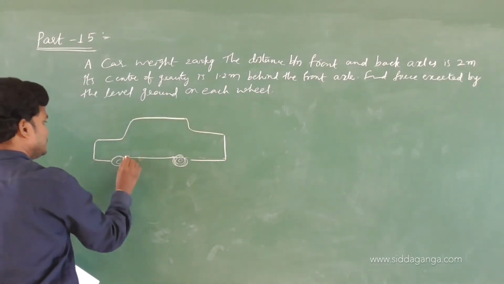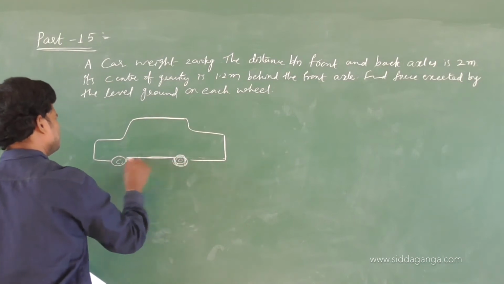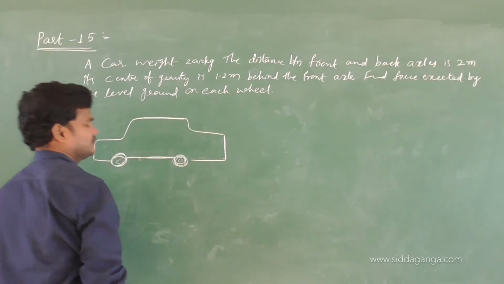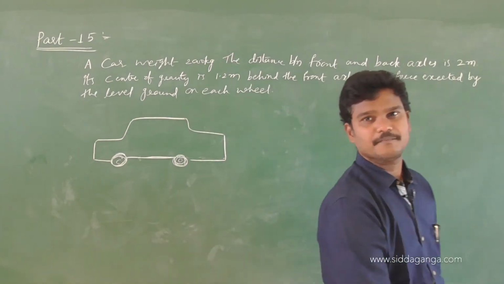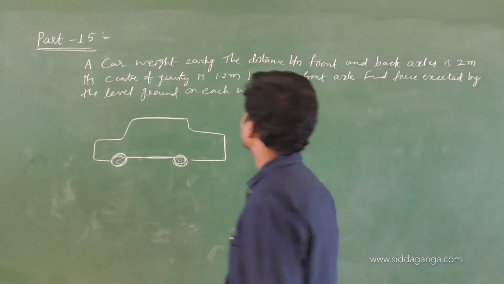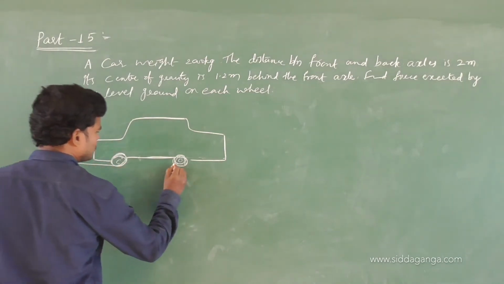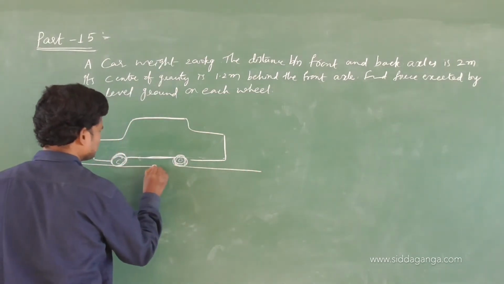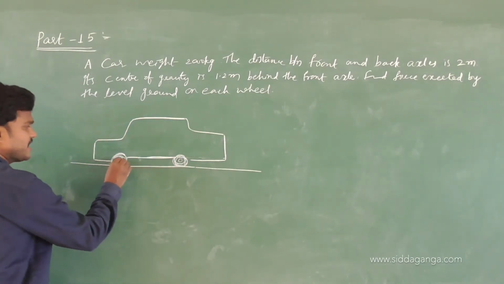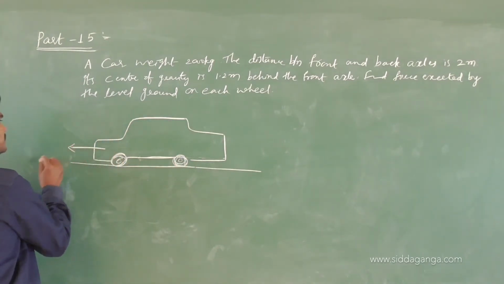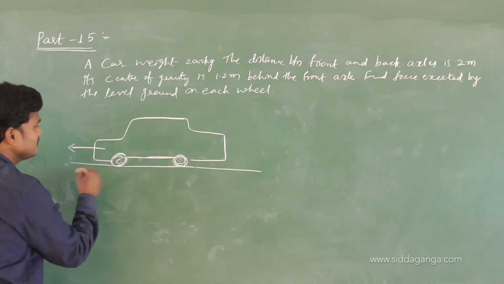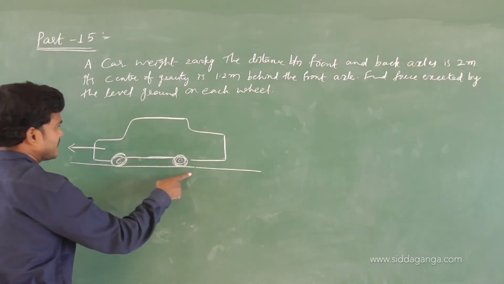Feel this is the car, whose mass is given, 2000 kg. Let us suppose the car is moving on a road. This is the front axle, because the car is moving this side. Front axle and back axle.